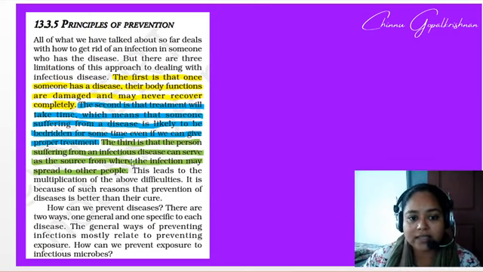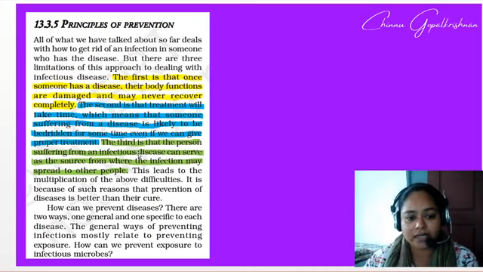So these are the three main approaches: the first, the second and the third. Just stick to reading the NCERT and you will come to know much better. Now, how can we prevent a disease? Earlier we saw how a disease can be treated.